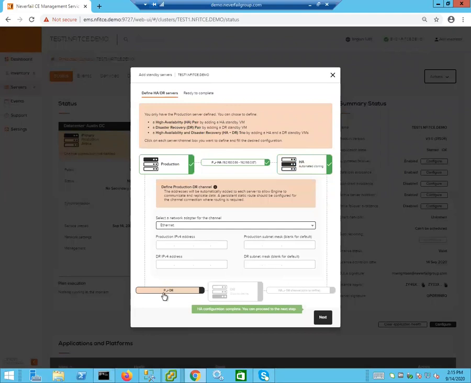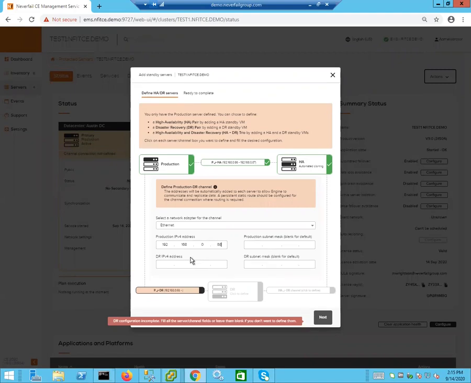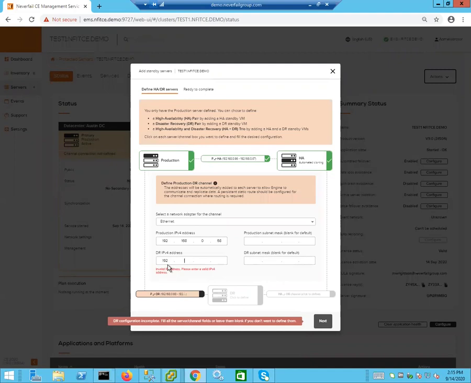Now what we're going to do is configure disaster recovery. We're going to first start with the channel connection between the production server and the DR copy. So production is going to be 192.168.0.68, and the DR copy is going to be 192.168.10.68.